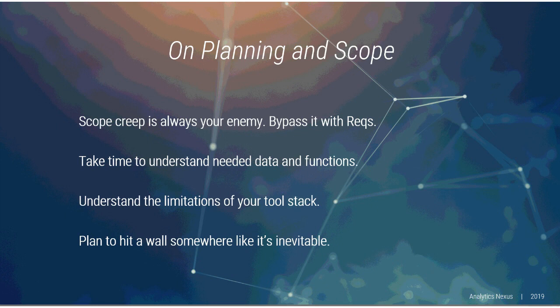Like I said before, scope creep is always an enemy when you're digging into the weeds. It's something that will keep coming up more and more, especially if you're in the assessing the needs scope, the need process, and you're trying to find what kind of data you can use to answer the ask. One of the ways that I get past it is bypassing it with requirements, and getting a clear outline of what they actually want to see instead of what they need to see or what they're wishing they could see, and get approval. Like, do a mock-up, have that sent through, and say, that's exactly what we want to see. Great, perfect. But really, it's about assessing the need early and getting an expectation set for that.